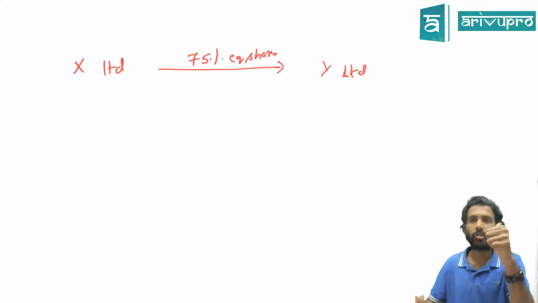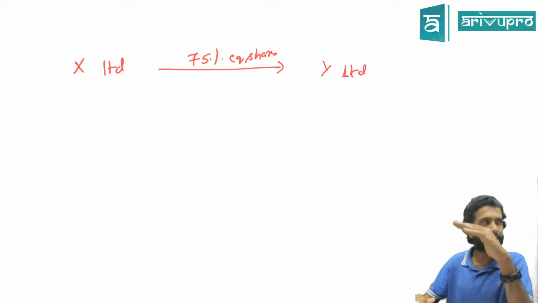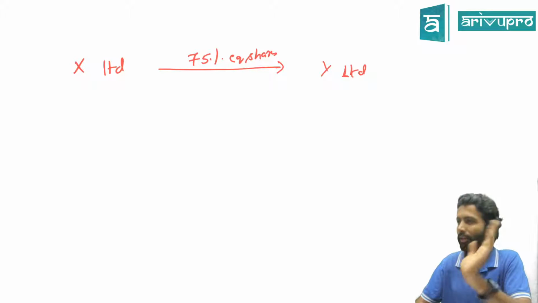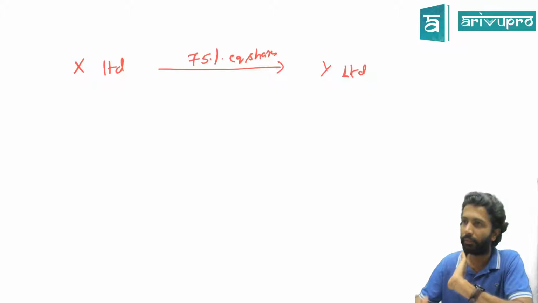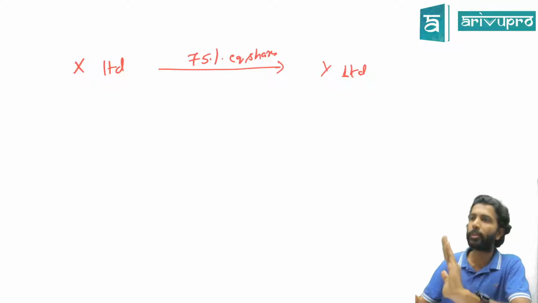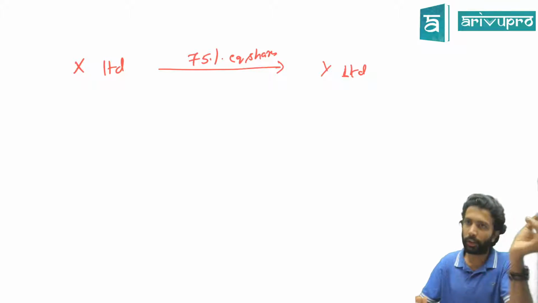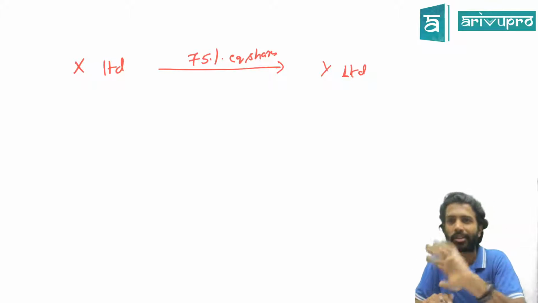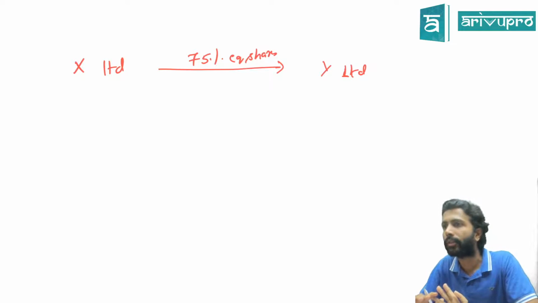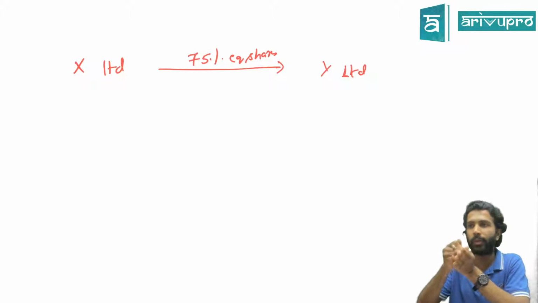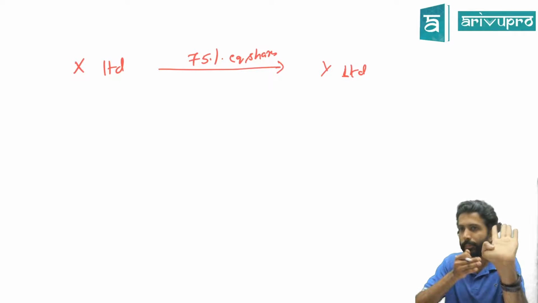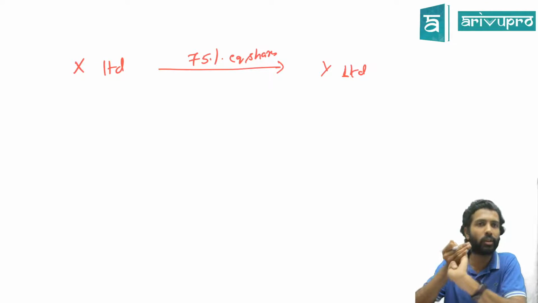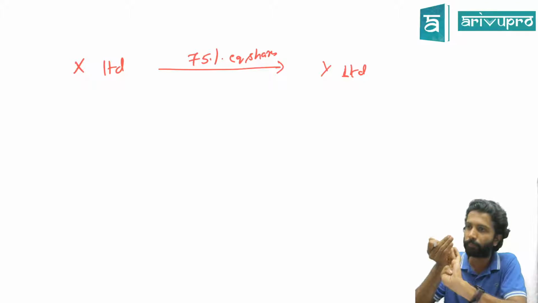So if you want to consolidate, the first criteria is one company should have 51% or more shares in the other company. There is also consolidation at another level, joint venture level and all, which we will not consolidate for the time being. We will only take up scenarios where it is 51% or more. You have to do it other ways also, which we'll learn in CA final. Let's not go there for the time being. Fair enough? So here we'll keep the criteria as 51% or more. First step. Then only there arises a need to consolidate. Okay? Yes sir?